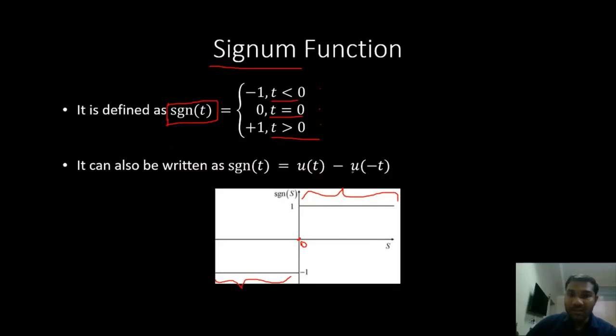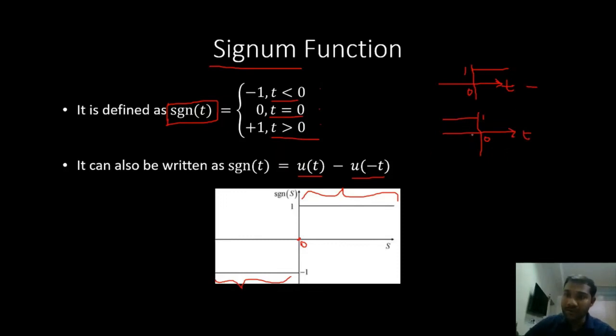In terms of unit step function, we can write signum function as u of t minus u of minus t, right? U of t looks something like this. It is 1 for t greater than 0, minus u of minus t. U of minus t is 1 for t less than 0, right? For all values of t less than 0, u of minus t is 1.